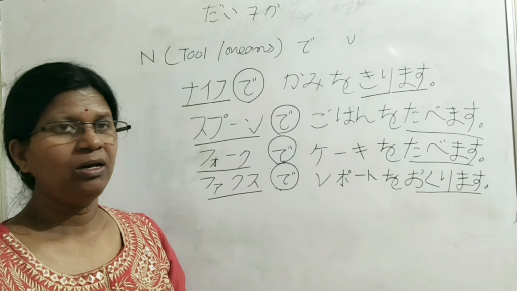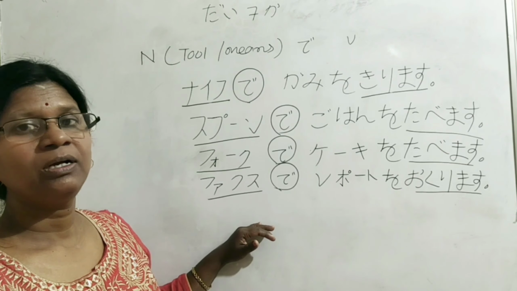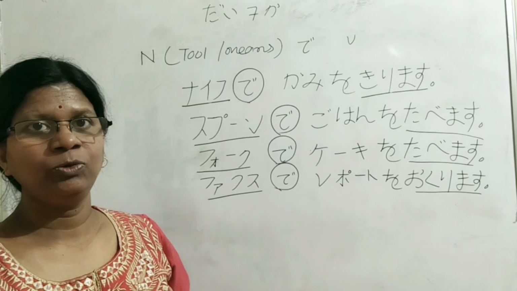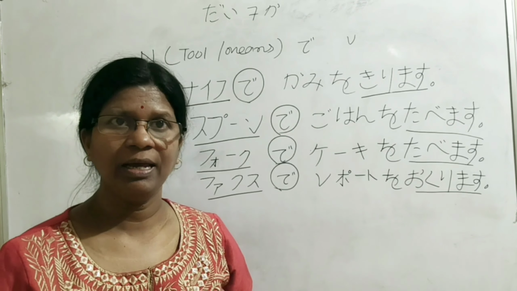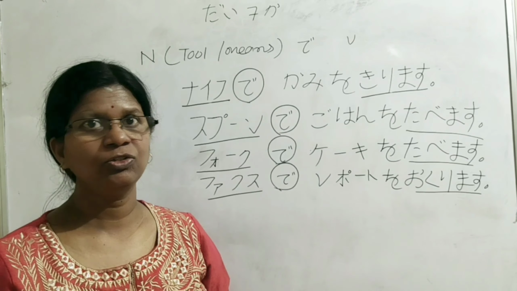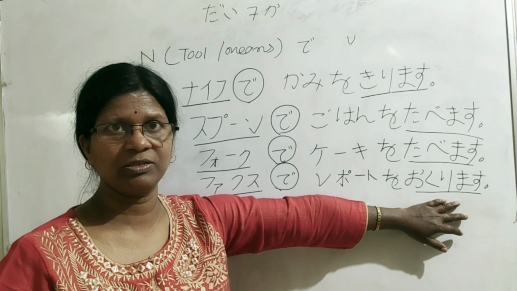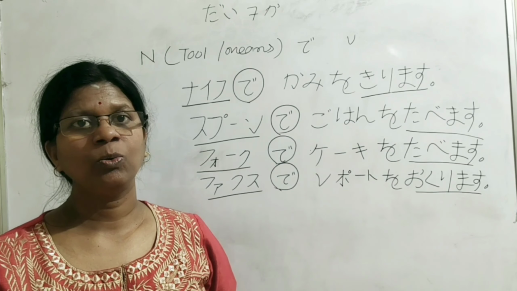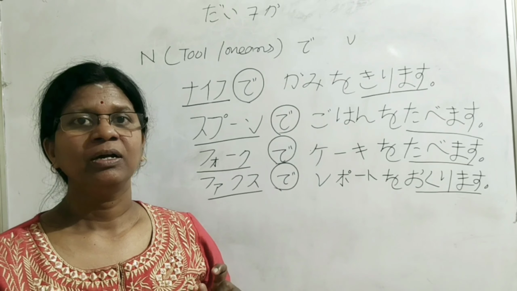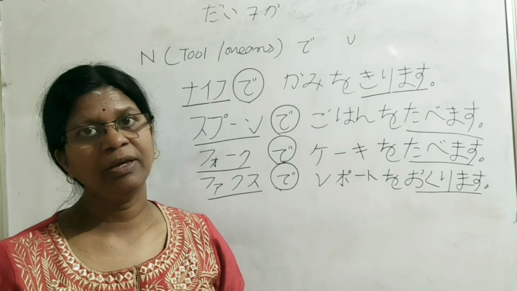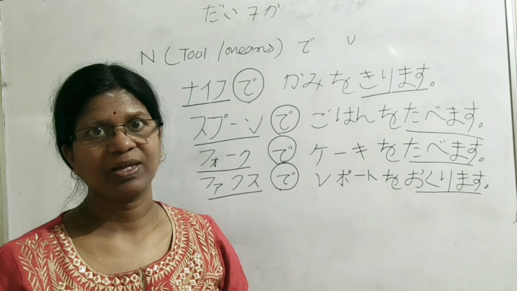Hope you understand. When we use any tool or means to perform some action, after that tool or means we use the de particle. Is that clear?